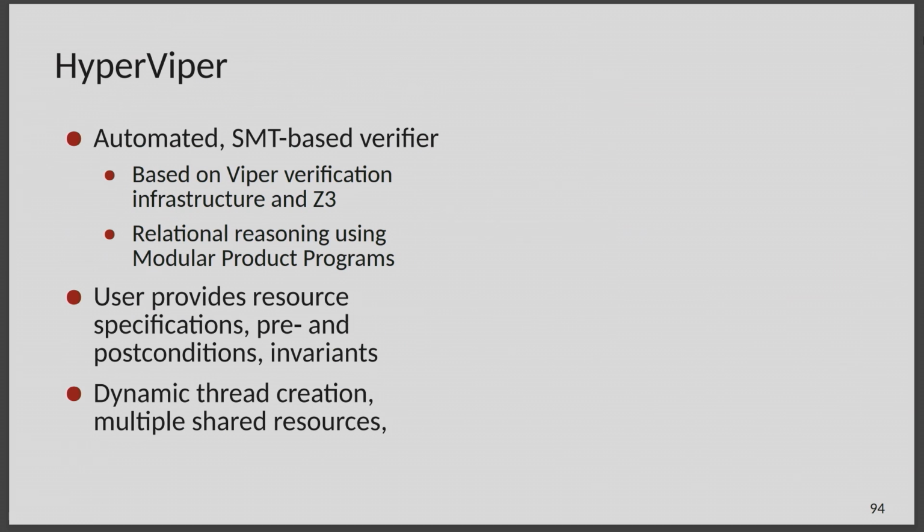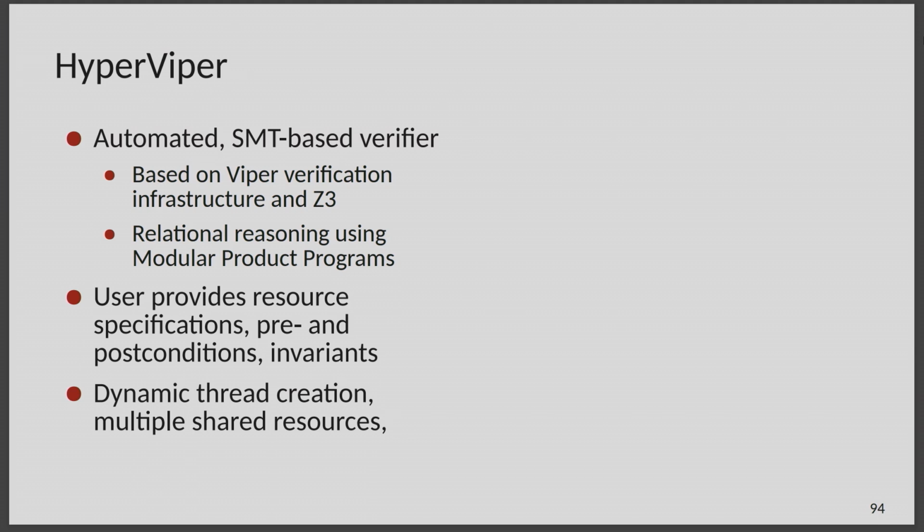The reasoning you have to do is simple enough that you can automate it using SMT solvers. Our prototype is based on the Viper verification infrastructure and then ultimately uses Z3. We're using a product program construction to enable relational reasoning.